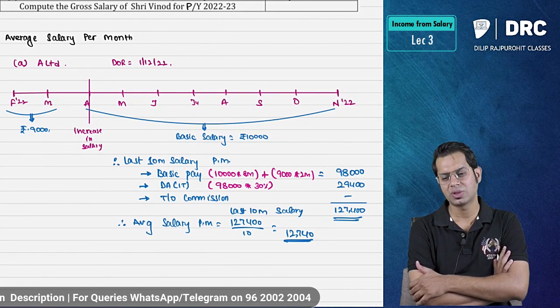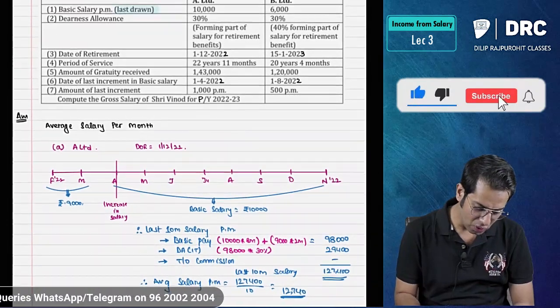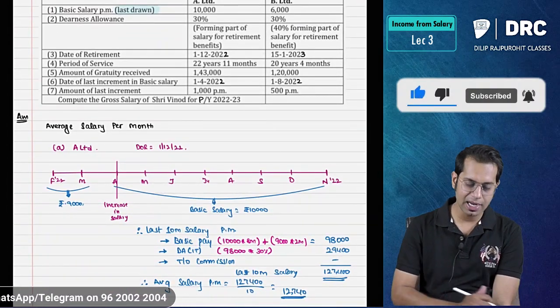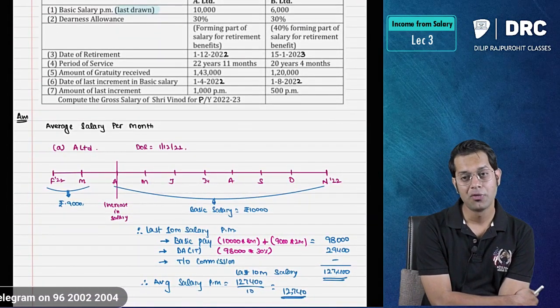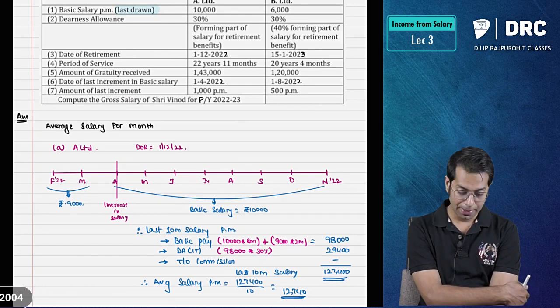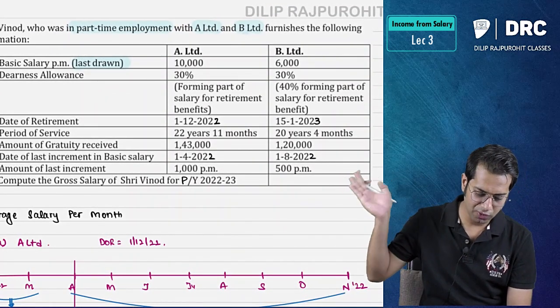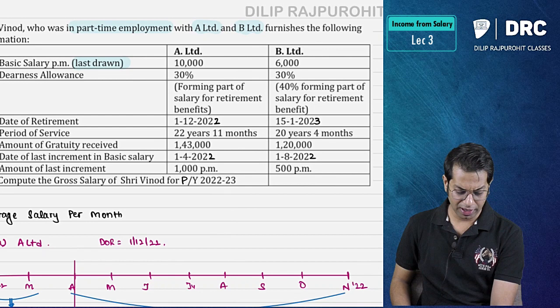Can you do the same thing for B Limited? Can you now compute the average salary per month for B Limited? See what they have given. B Limited 6,000 rupees was last drawn. There was an increment in the month of August by 500.